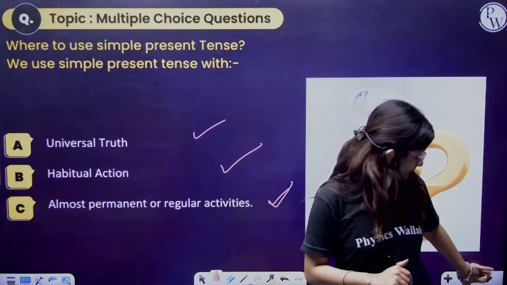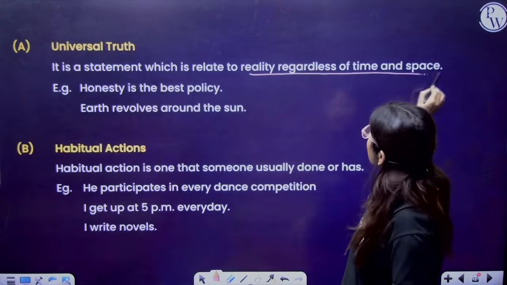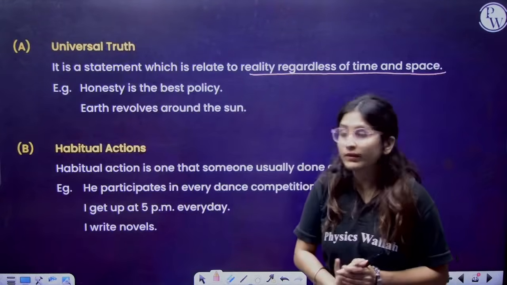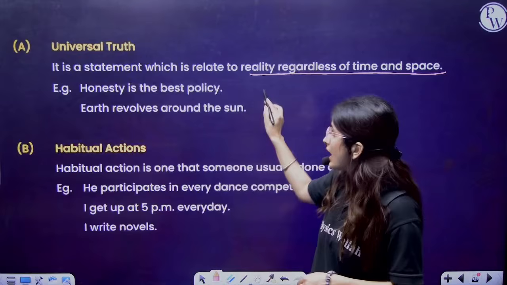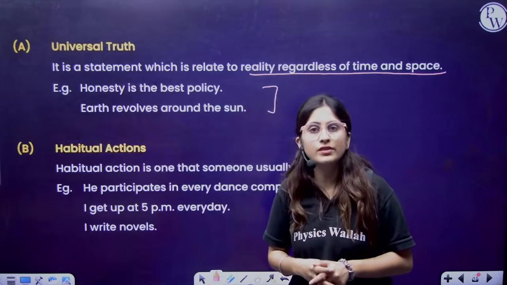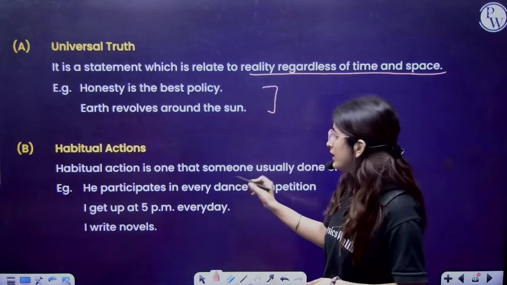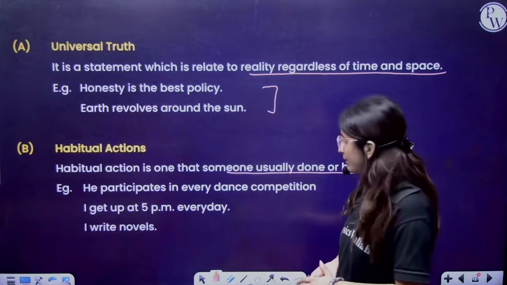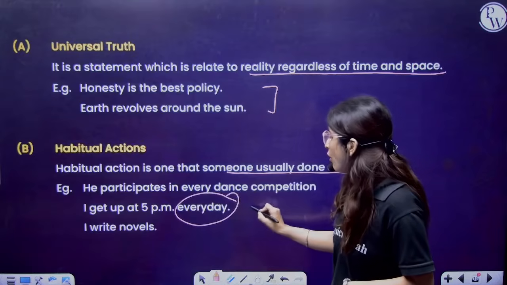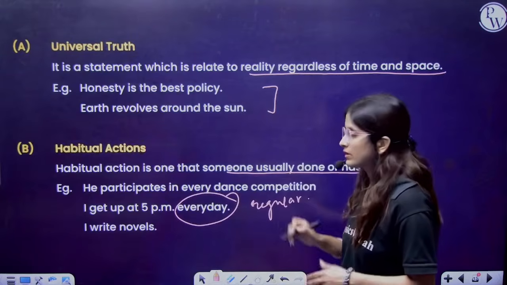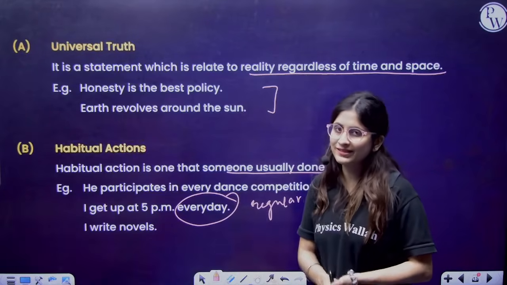Fine. Now, universal truth means which is related to the regardless of time and space. For example, honesty is the best policy. Earth revolves around the sun. So these are universal. We can say in general, that is simple present tense. Habitual action means something someone usually does. For example, I get up at 5 a.m. every day. Now every day or a regular word is written, that is present indefinite. I write novels, so I am talking about myself, that is simple tense.